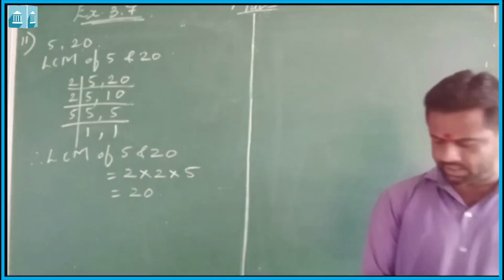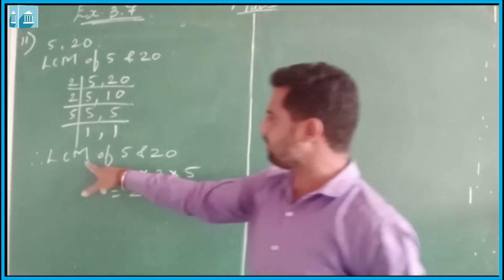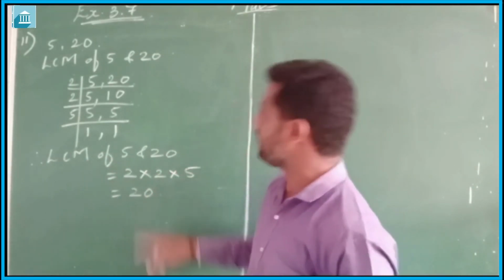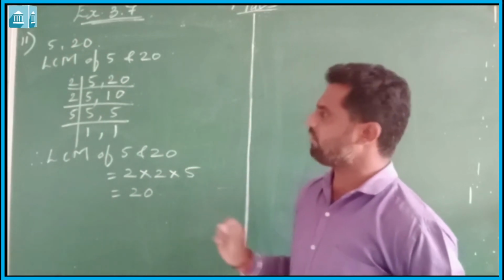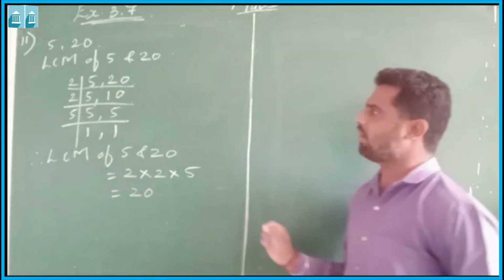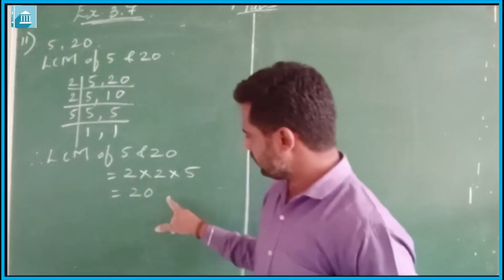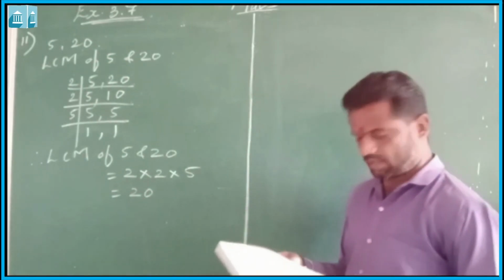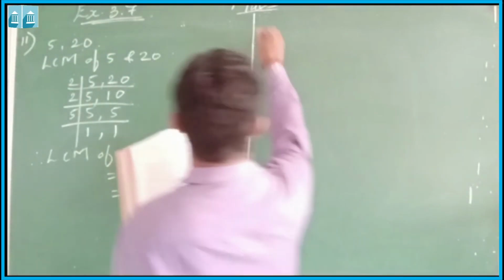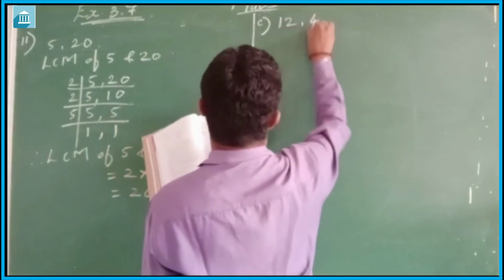Again here the question is, what do you observe in the result obtained? The result obtained is 20. The LCM of 5 and 20 is 20, which is the bigger number here also. It means that when we find the LCM of a number and its factor, the LCM is always that number. Let us try to understand it with another example, that is 12 and 48.